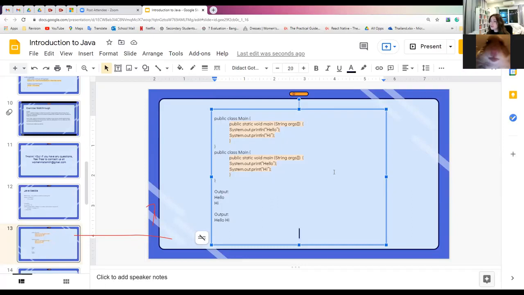I'll also give a few syntax tips for everyone. If you want to write something, but you're using only one system.out.println, you can do this: backslash n, and then hi, like this. If we don't have that, this would still skip a line for you, since that's the Java syntax for skipping a line, and this would still be the output.